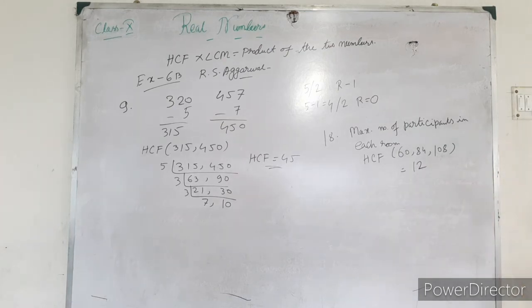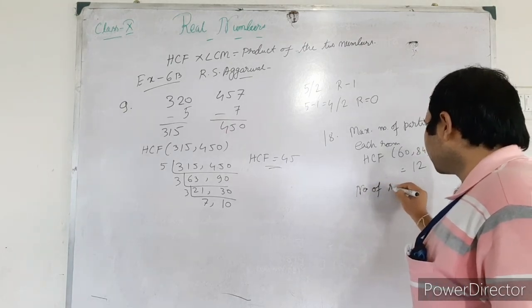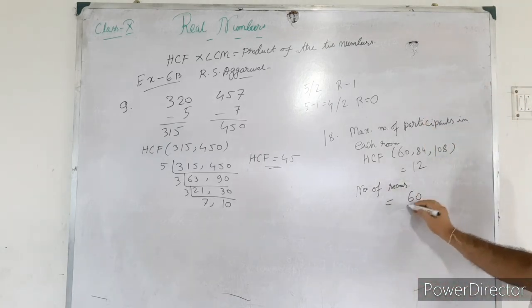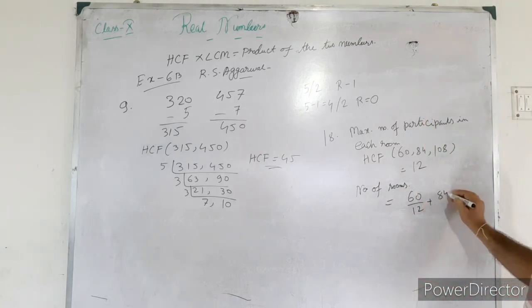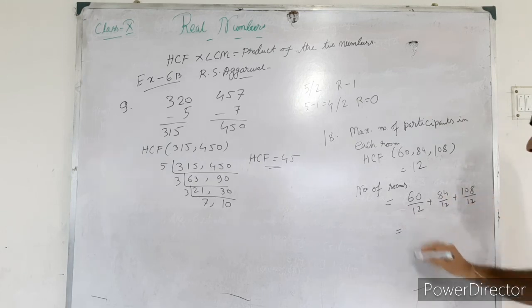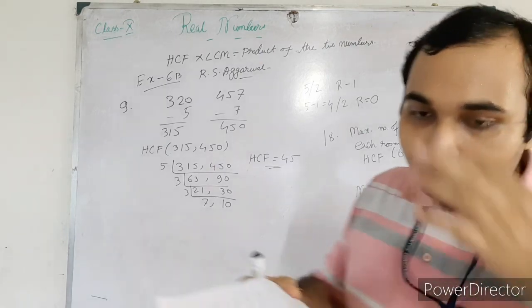Okay. So HCF is 12 now. Now the minimum number of rooms required equals 60 by 12 plus 84 by 12 plus 108 by 12, and it equals 5 plus 7 plus 9, so it is total 21. So in this way you can solve this one.